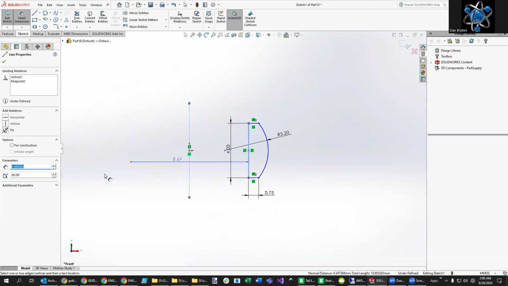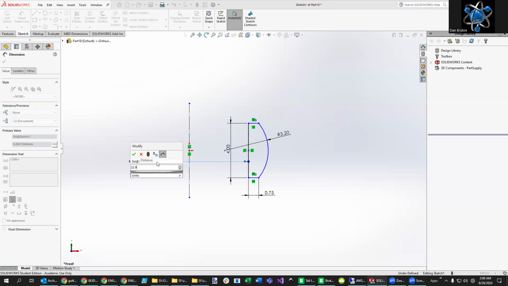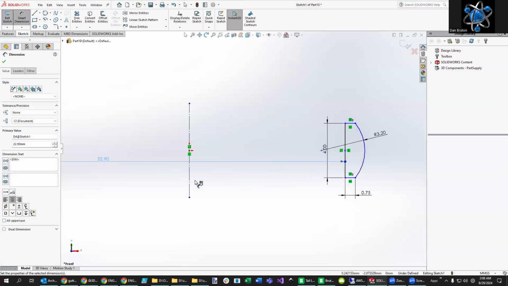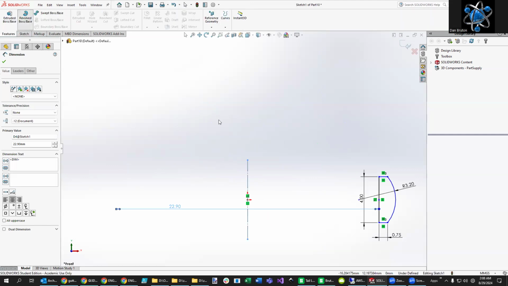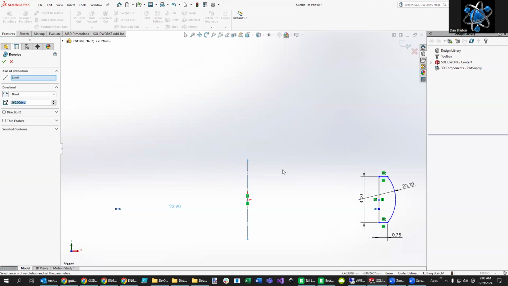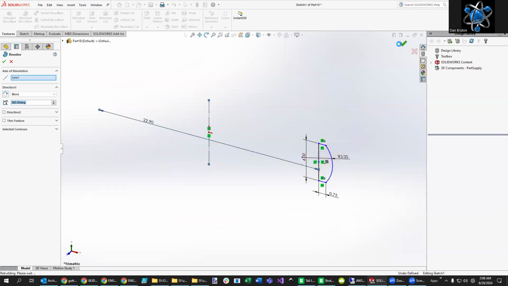In order to do that, we go over here for the revolve tool. So you can see here is the radius and here is the diameter. For the diameter, I'm going to use 22.9 millimeters. And it looks like it's going to make quite a big ring there. Now what we got to do is come over here and use the revolve tool. And hopefully that shows us our ring. And that is how you make a ring.